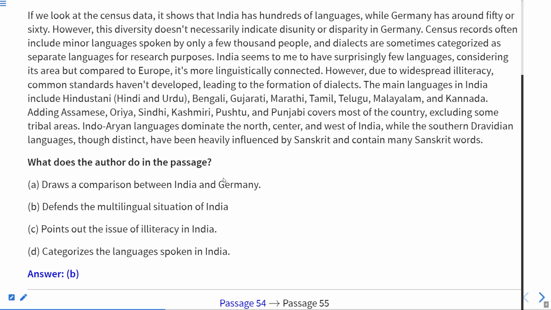Here, India and Germany are not compared at all, because if two countries are compared, they can be compared on the basis of people, on the basis of technology, on the basis of development. But here, no sign of that is indicated.